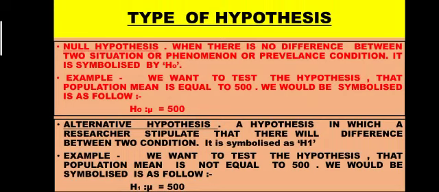So it is symbolized as H1: mu is not equal to 500. This is the alternative hypothesis. So hypotheses are of two types: the null hypothesis, when there is no difference between the actual data and hypothesis data, and the alternative hypothesis, when there is a difference between the hypothesis data and the actual data.